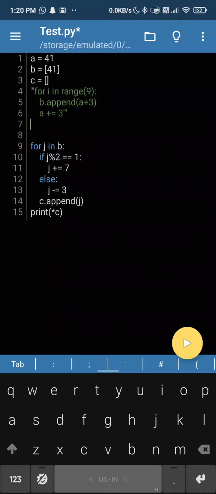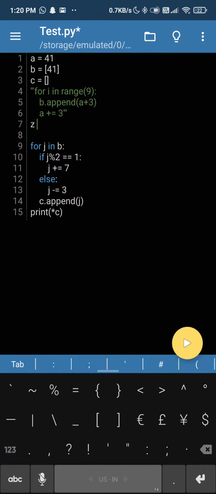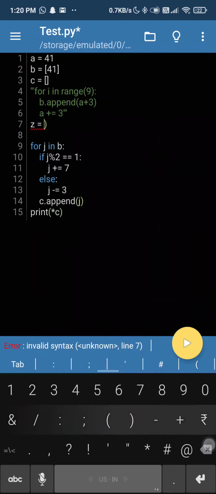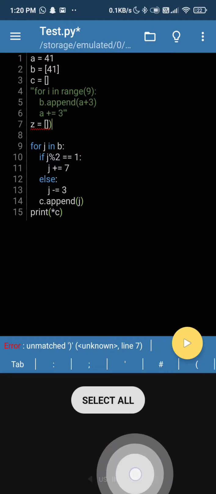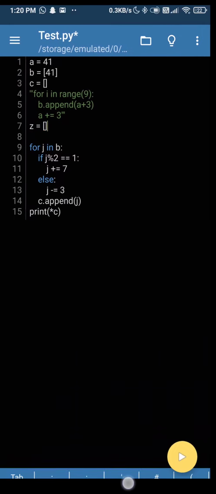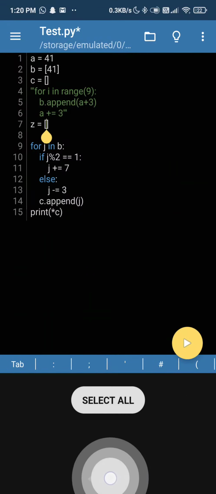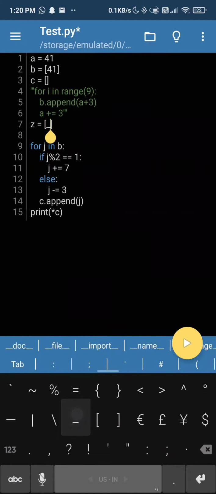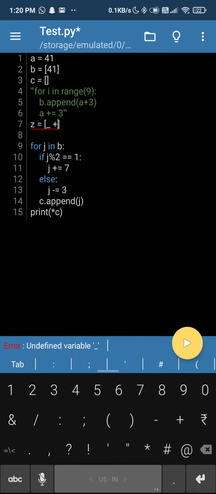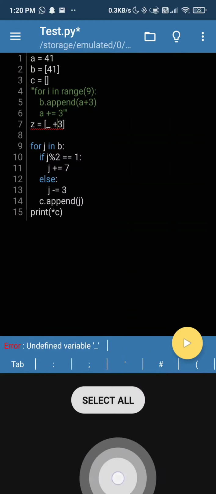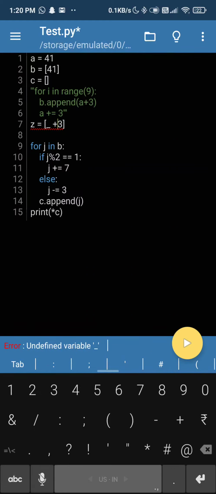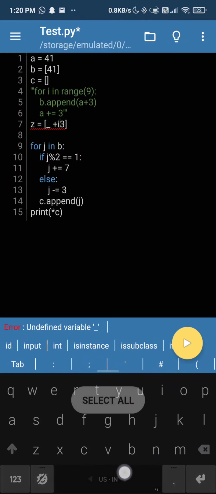So what we can do is, let's say that is equal to some box, the box says underscore plus 3, underscore plus let's say I into 3.